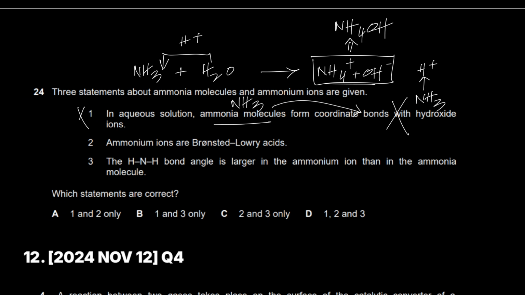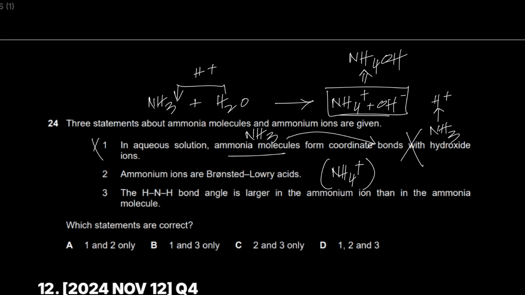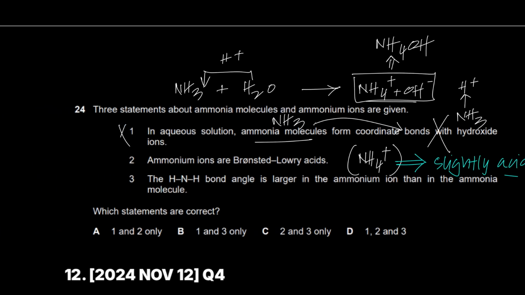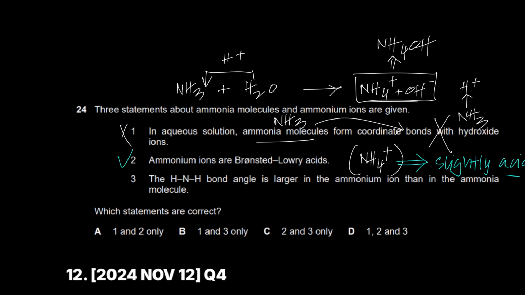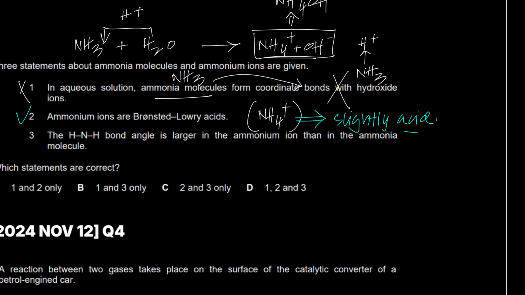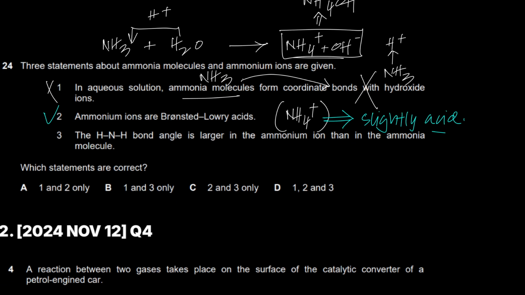Ammonium ions are Bronsted-Lowry acids, and that's true. You learned this in chapter 9 as well. If you studied O levels from me, I've also taught this, even in nitrogen and sulfur, that ammonium ions are slightly acidic. That's why their salts react with strong bases. So this is correct. The NH bond angle is larger in the ammonium ion than in the ammonia molecule.